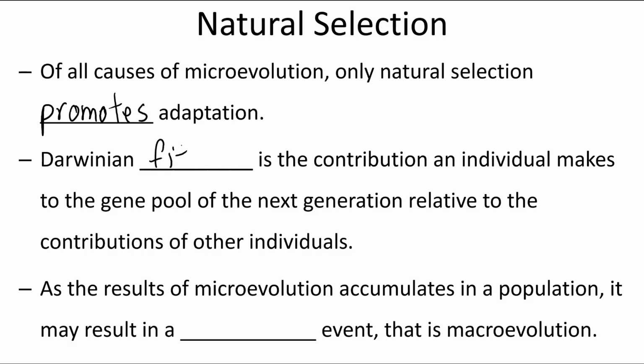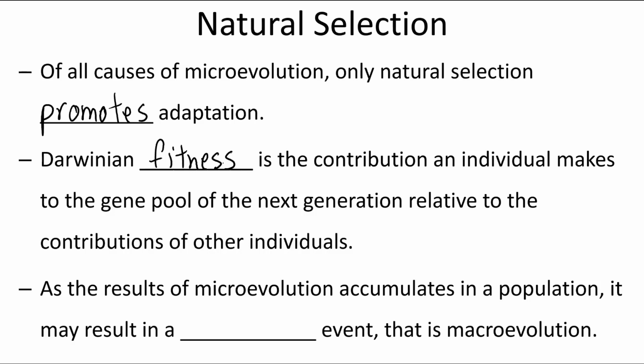Darwinian fitness is the contribution an individual makes to the gene pool of the next generation relative to the contribution of other individuals. So if you've ever heard the term survival of the fittest, it's not necessarily saying the strongest, but it's saying the most reproductively fit, those that produce the most offspring. Their traits will survive into future generations. Now, sometimes it can be by competing for resources that those individuals are deemed as fit, but really this biological term fitness has to do with reproductive success.